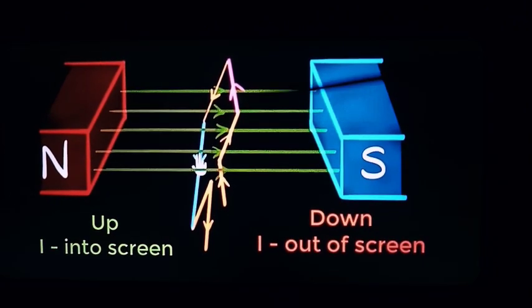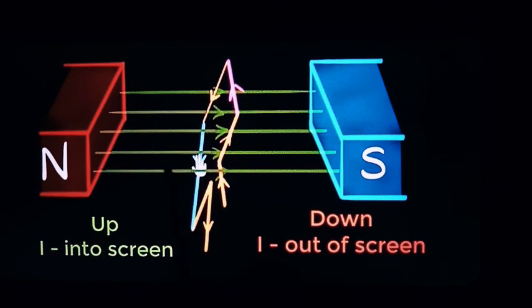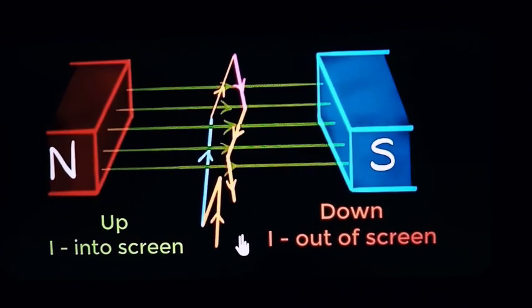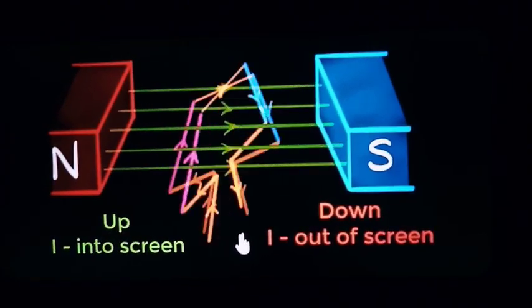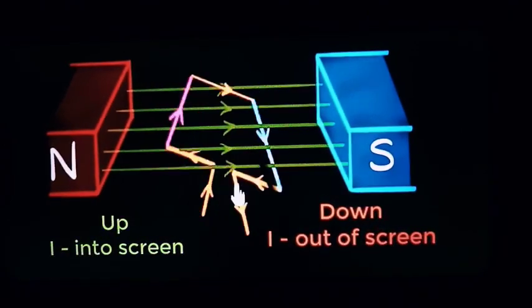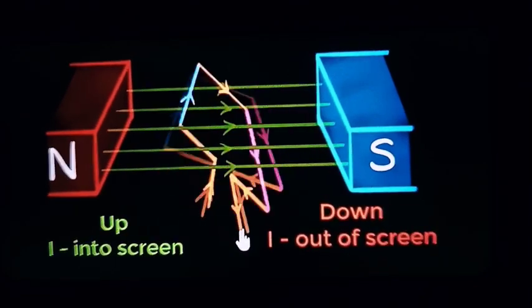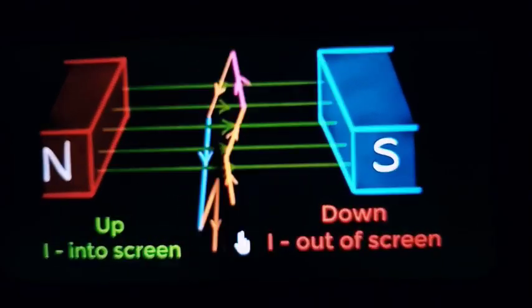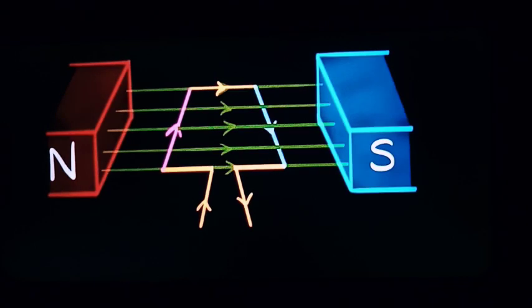To come down, the current flow should be from inside to outside, and this blue wire should come upwards. If it should come up, it means the flow of current should be from here to here. That means we have to change the flow of current. So for that, again there is an arrangement. As we have studied previously, the direction of the current we have to change every time. If it is possible to change the current, then only the coil will rotate continuously. If the coil rotates, then only it is possible to produce the current in that.